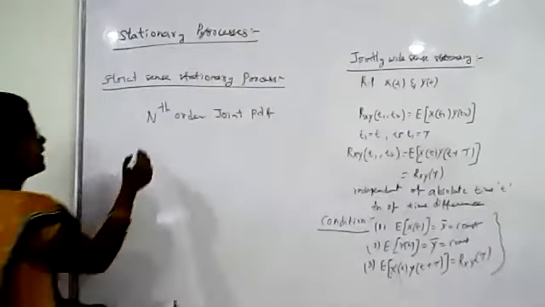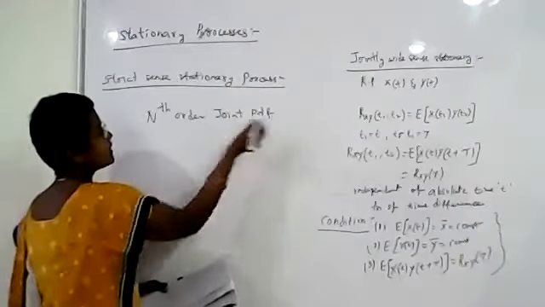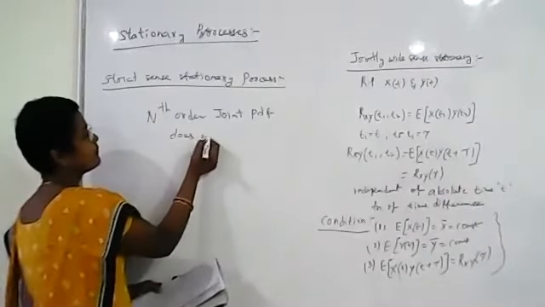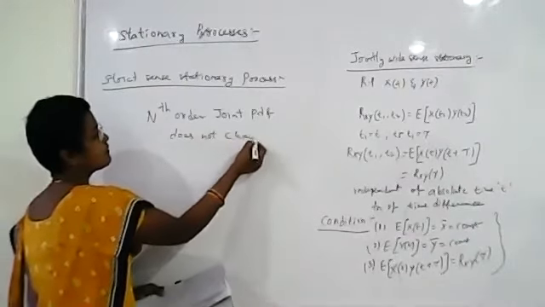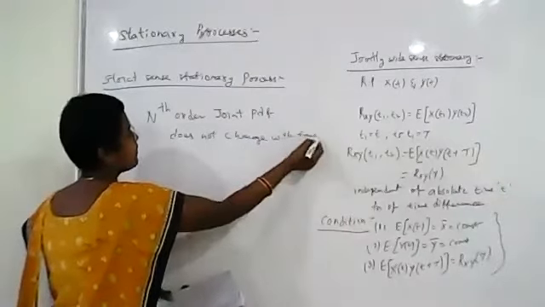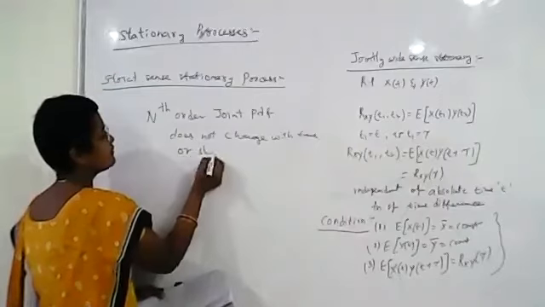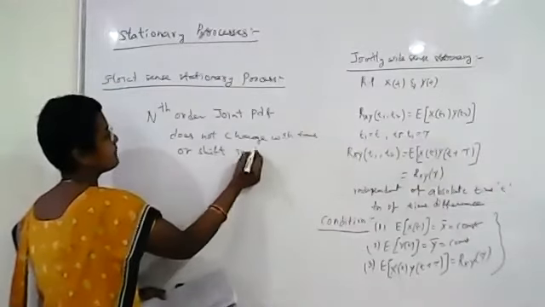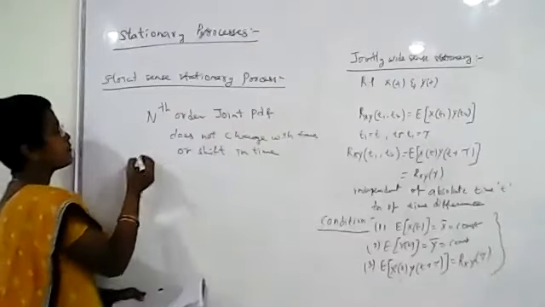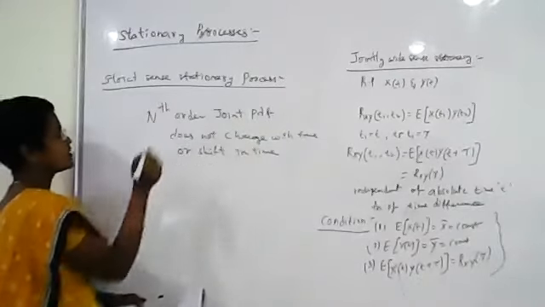That is, the nth order joint probability density function does not change with time or shift in time. Then that particular random process is called a strict sense stationary process.